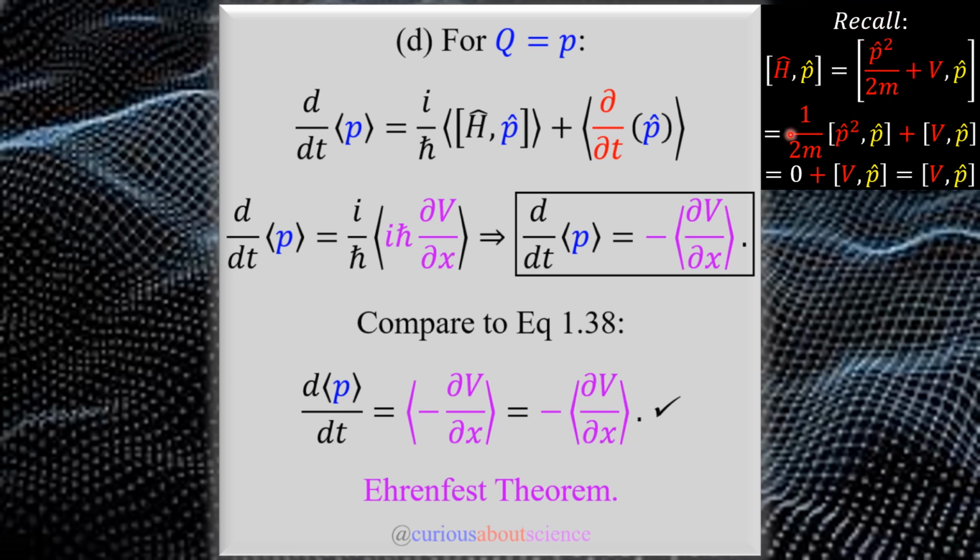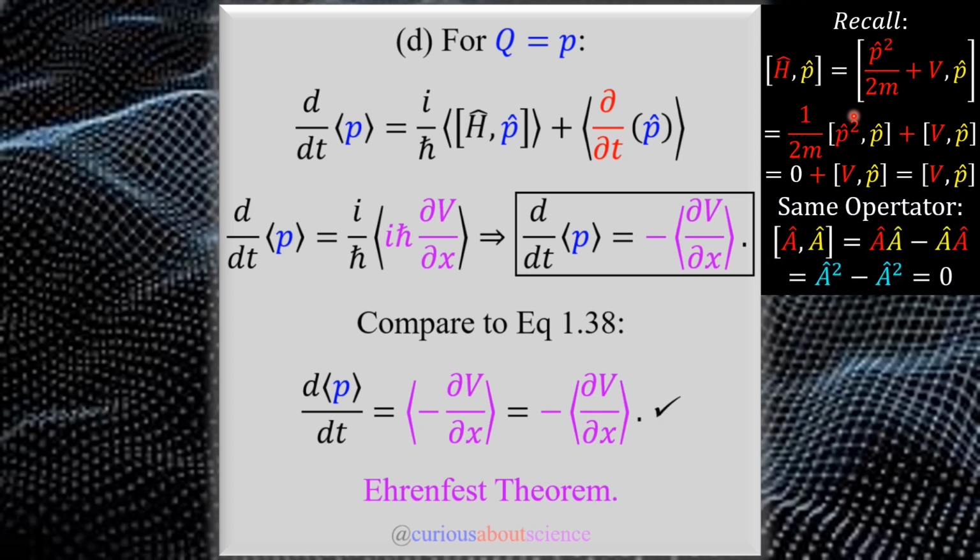Use the linearity property, split them up. What we see here is that we have the commutator of p squared over 2m with p, plus v with p. So we know that the first goes to 0, of course, due to the same operator, meaning here that we would have p cubed minus p cubed, and that goes to 0. So again, abuse whatever we need to, as far as the relationships to verify and simplify, no big deal.